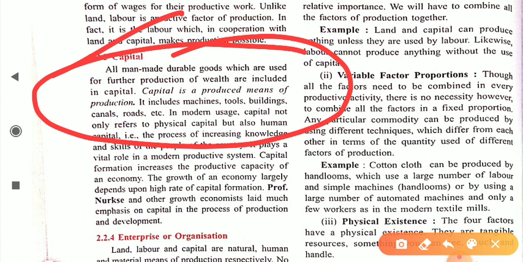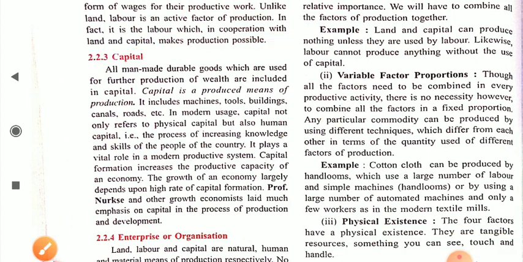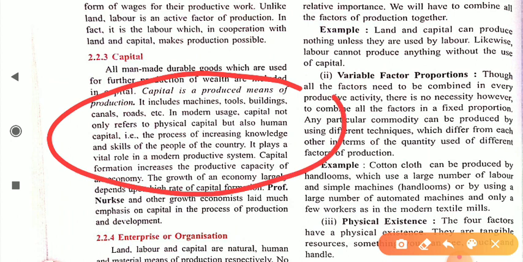Okay dear student, in modern usage, capital not only refers to physical capital but also human capital, because humans are also a type of capital. The process of increasing knowledge and skill of the people of a country plays a vital role in a modern productive system.